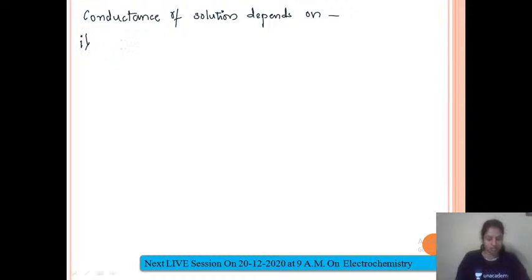First one, the nature and structure of the metal. This factor decides the conductance of any particular metal.